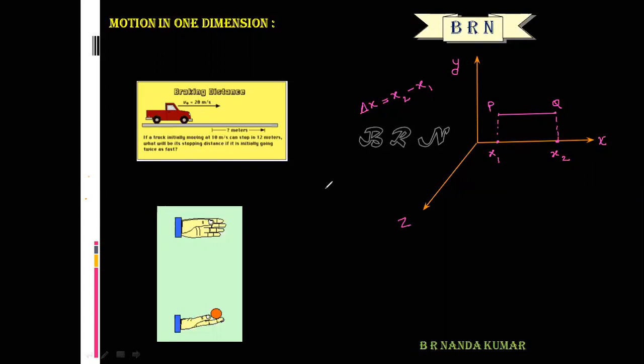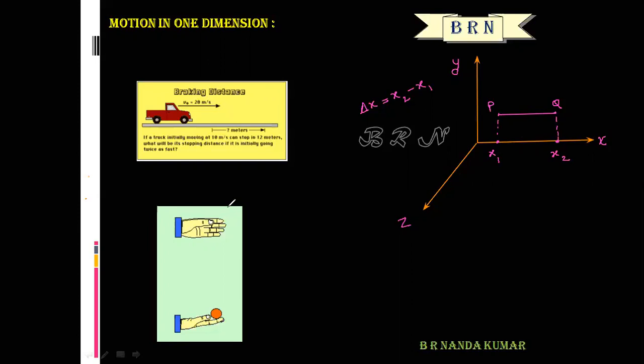So in one dimensional motion, the particle moves along a straight line, in only one direction. Only one coordinate is needed to specify the change of position of the particle. So a particle is said to be in one dimension when it moves along a straight line, either the x-axis, y-axis, or z-axis.